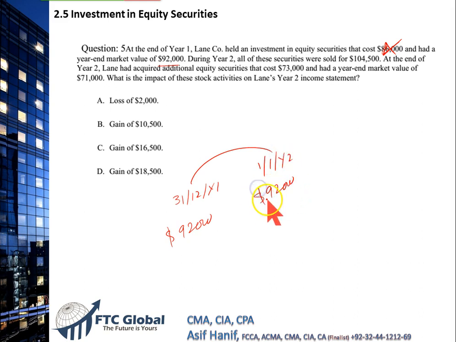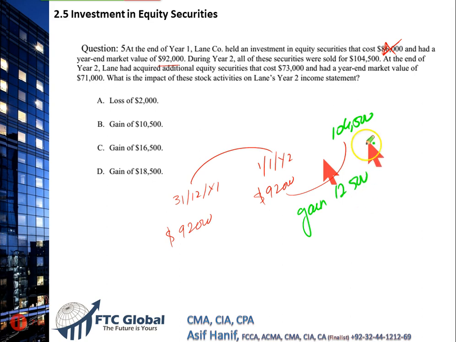Okay. During year 2, all these securities were sold for $104,500. So within this year we sold them, and we sold them for $104,500. In green color means that's what we received. The net difference between these two, $104,500 less $92,000, is a nice handsome gain of $12,500. That's what we sold for. This is a gain.